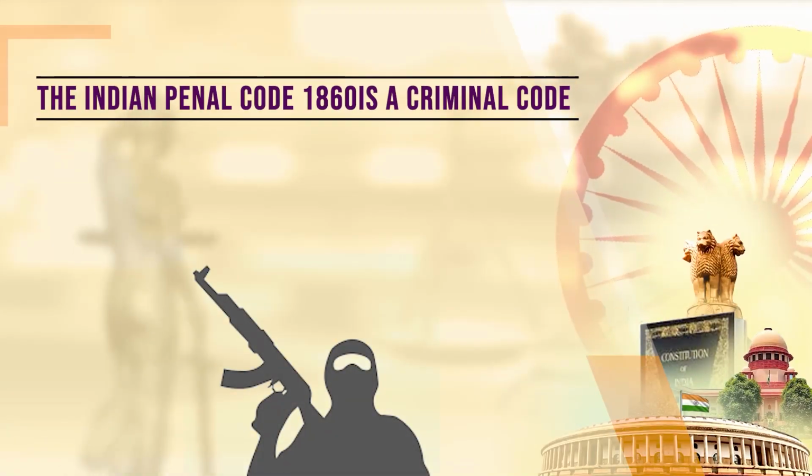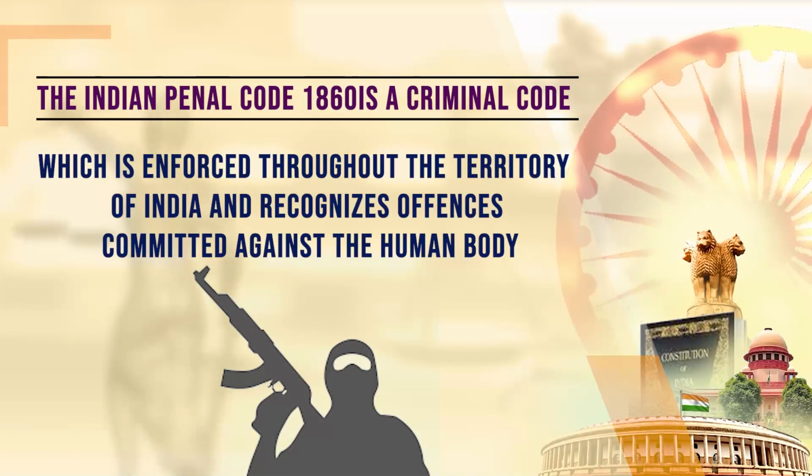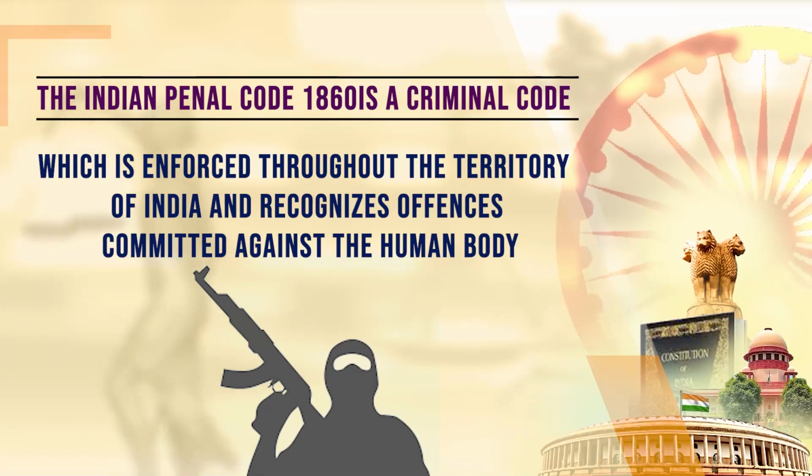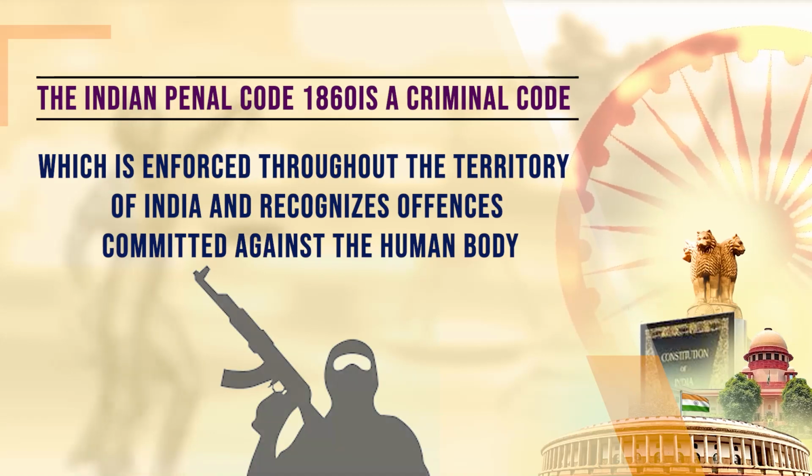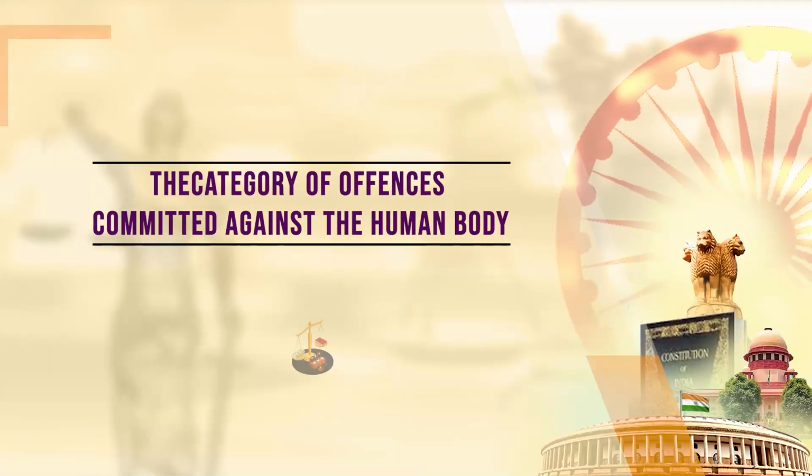In this module, we are going to discuss a few of the offences categorized under the Indian Penal Code 1860. The Indian Penal Code 1860 is a criminal code which is enforced throughout the territory of India, which recognizes offenses committed against different types of aspects. And today we are discussing the aspect of offenses committed against the human body.